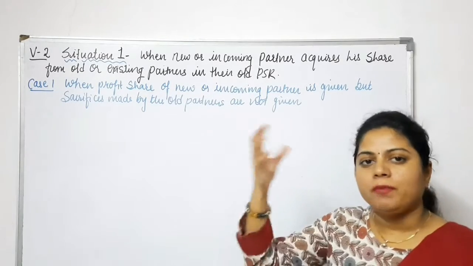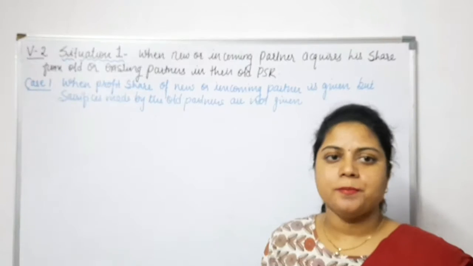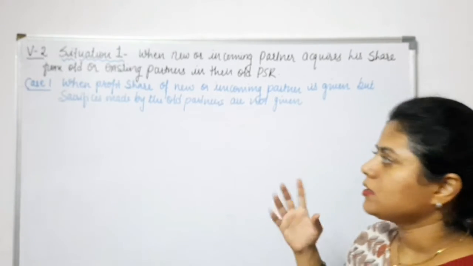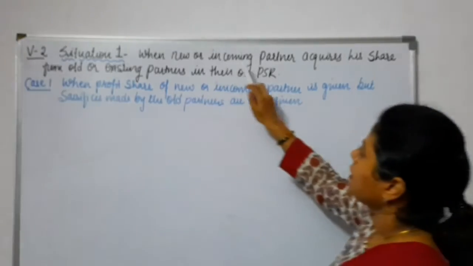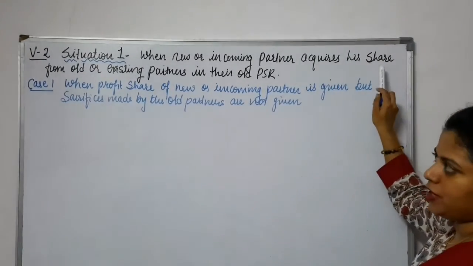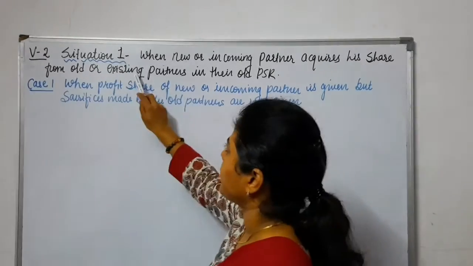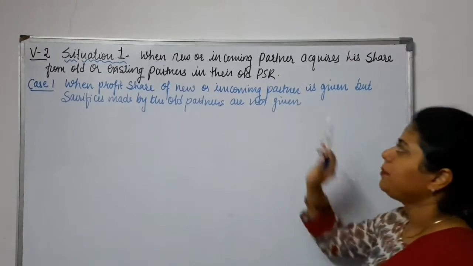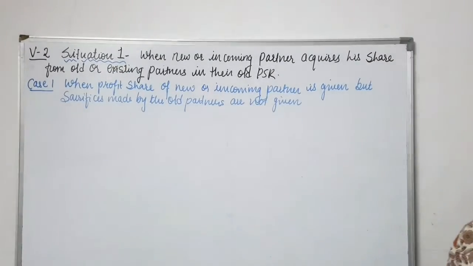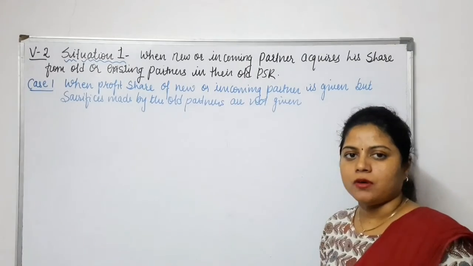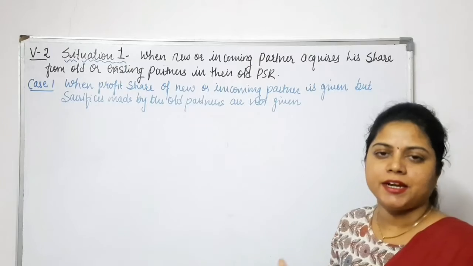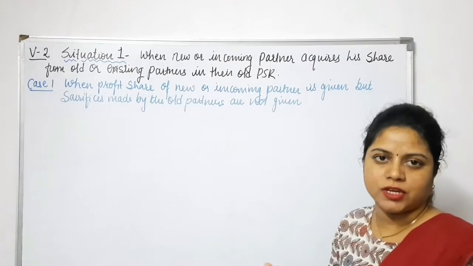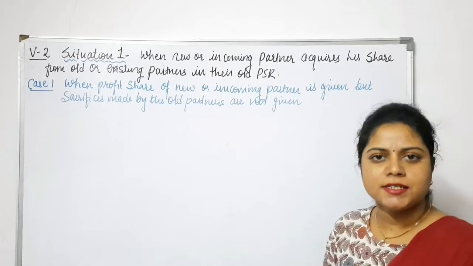When a new partner comes, he comes with a share. This is the first situation. Situation number 1: when the new or incoming partner acquires his share from the old or existing partners in the old PSR. Here, when the new partner enters the firm, some share will be decided for him, for example 1/4 share, 1/5 share, or whatever is decided.